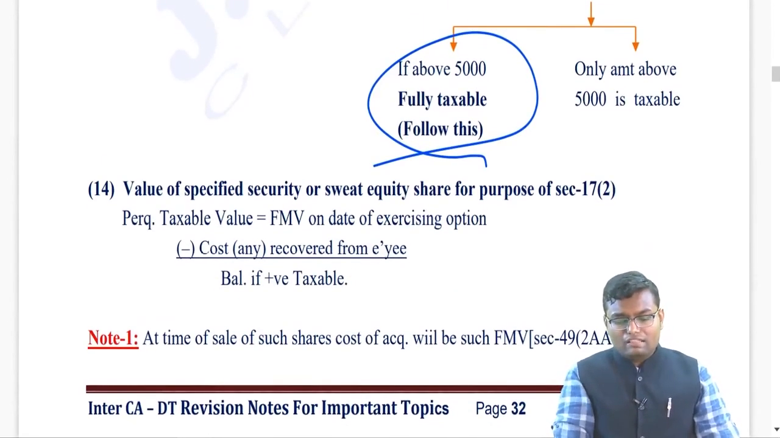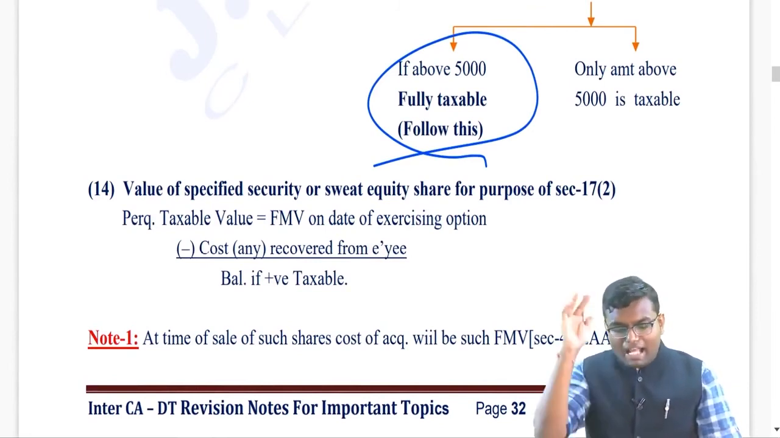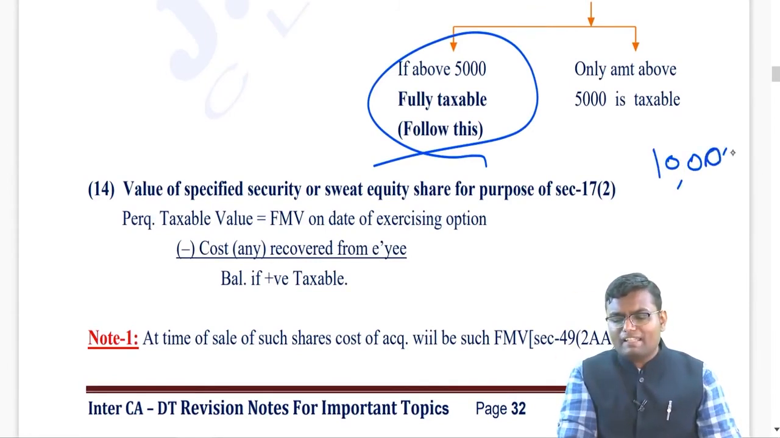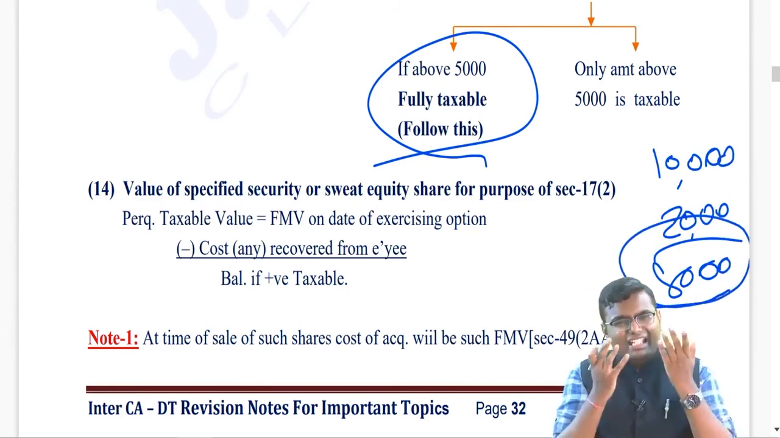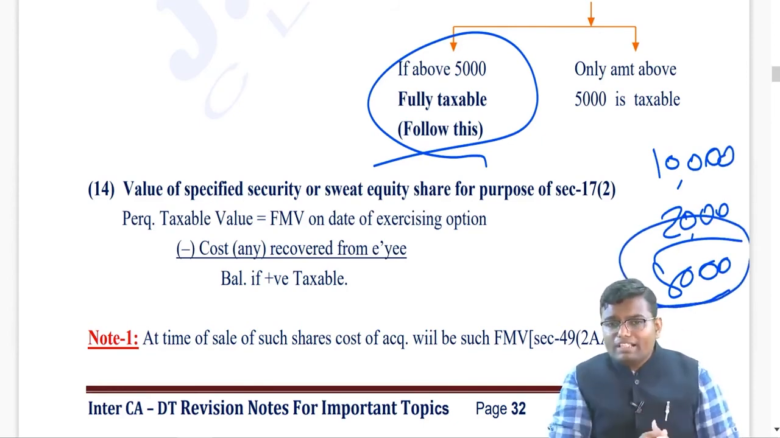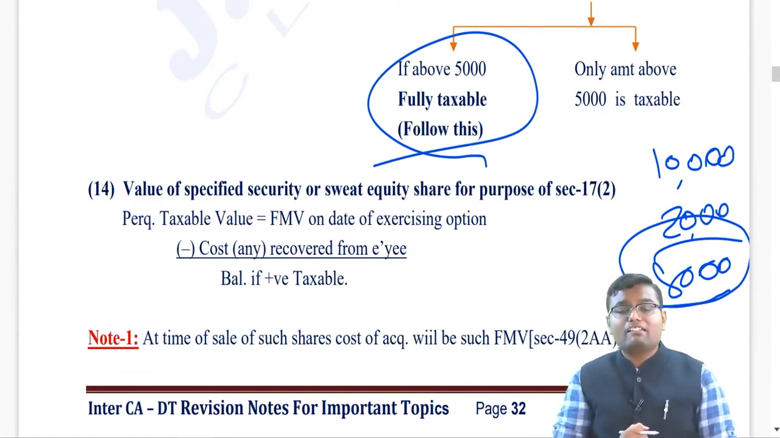Then sweat equity share, which you call ESOP. Let's say a company has given me the ESOP being an employee. The market value is 10,000. Company has given me only for rupees 2,000. What is the benefit for me? 8,000. What is the taxable amount for me? 8,000. Means how to determine the value of sweat equity share? Fair market value on the date of exercising the option minus cost recovered from employee, balance if positive, taxable.